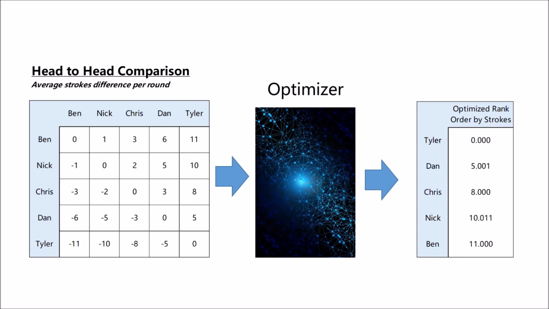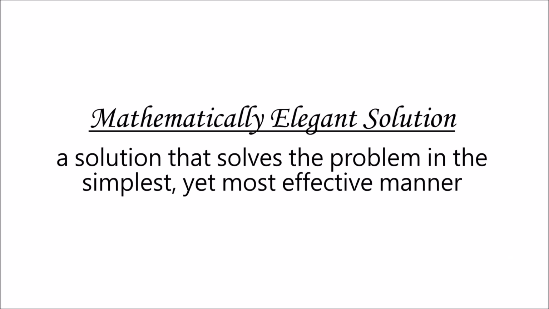It is, simply put, the most objective, unbiased, mathematically accurate way to rank order golfers that exists. It is what data scientists call a mathematically elegant solution. In other words, a solution that solves the problem in the simplest yet most effective manner.